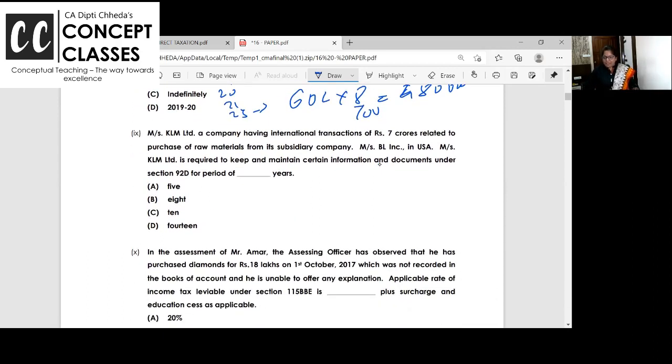KLM Limited, a company having international transactions of 7 crores related to the purchase of raw material. Okay? KLM is required to maintain the information and documents. See, 92D says if your international transaction exceeds 1 crore, you need to maintain documents for 8 years. This is already taught to you in transfer pricing. And 92E says you have to get the books audited by a chartered accountant in case of transfer pricing. And how many years you need to maintain the books and the documents? 8 years.